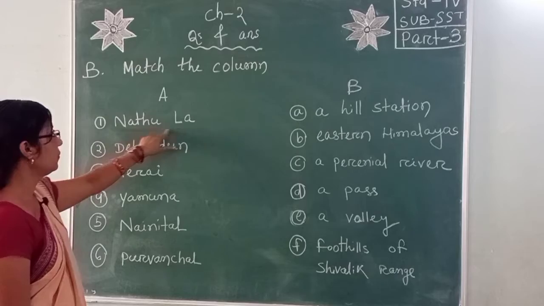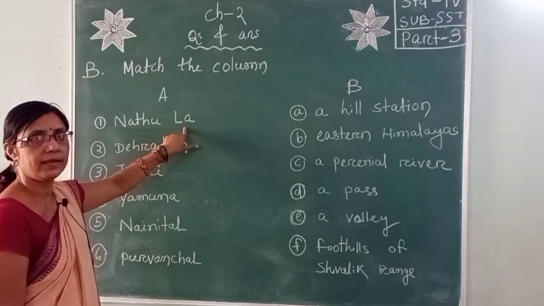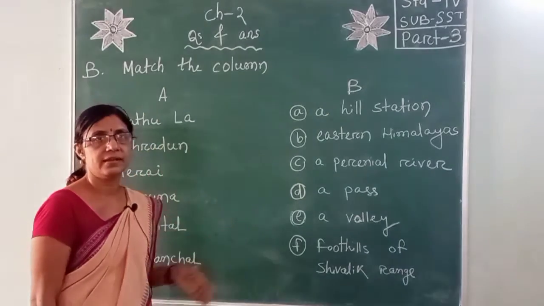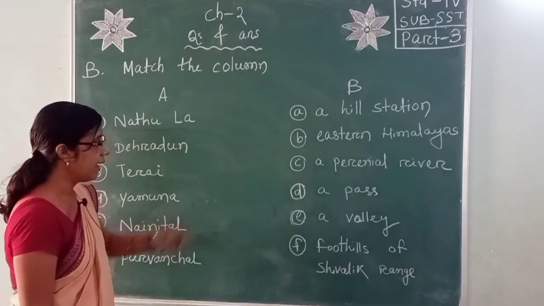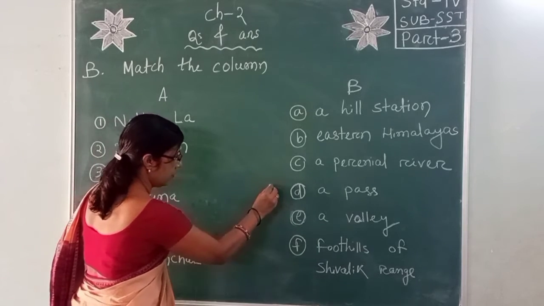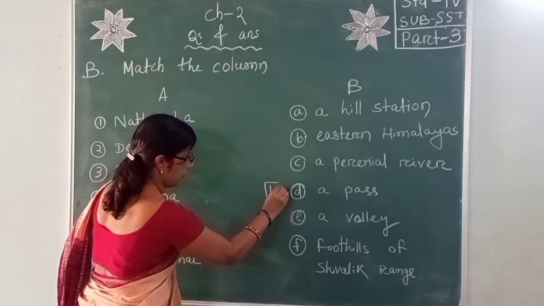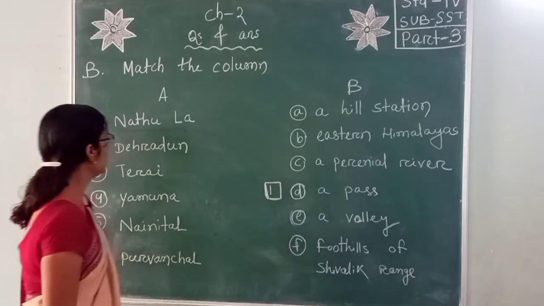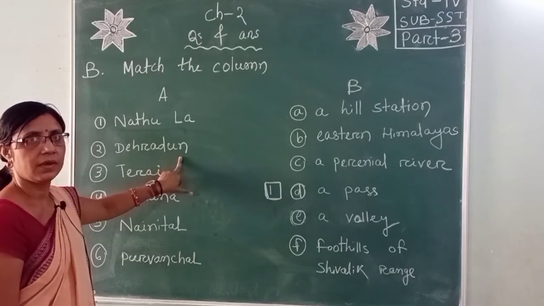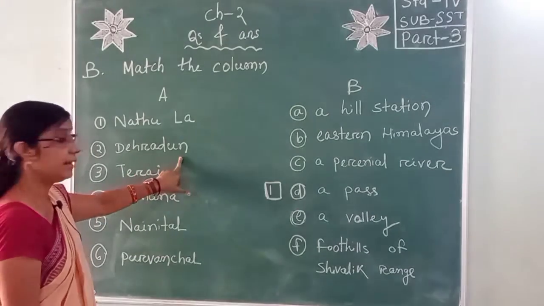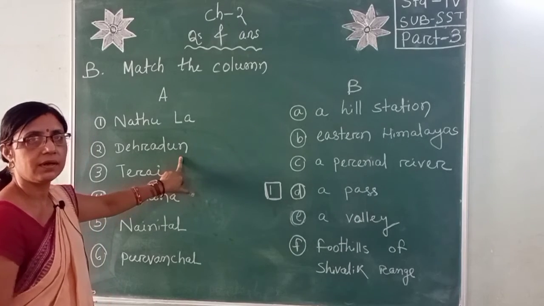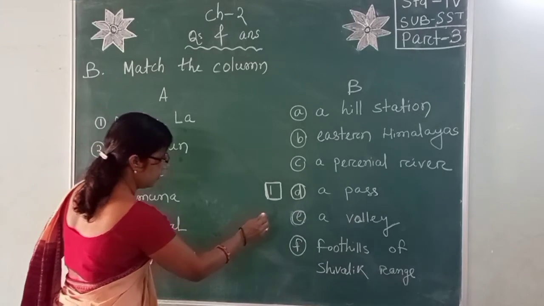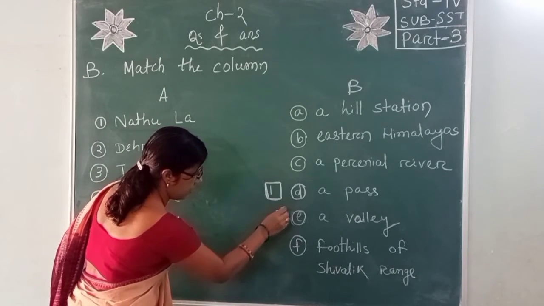Now we discuss number B, match the column A and column B. First, Nathula. Nathula is a pass that lies in Himalayas that connects Sikkim with Lhasa. So Nathula is a pass. You write here 1. Then Dehradun. The Dehradun is a valley. Dehradun is the capital of Uttarakhand. So here you write 2.